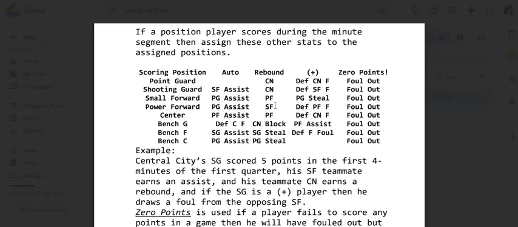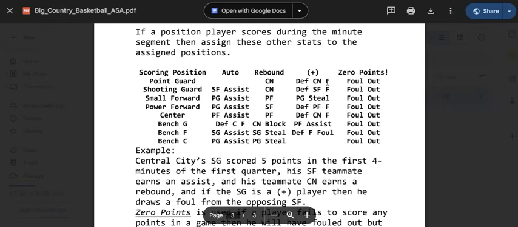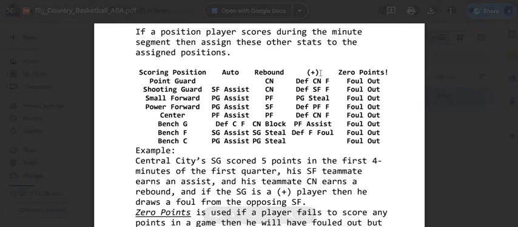And if the power forward's a plus on the same play, he would draw a foul against his opponent. Right, which would explain why he got an extra bonus bucket. So, a plus player doesn't automatically draw this. Okay, the plus indicates when it comes up in the scoring paradigm.